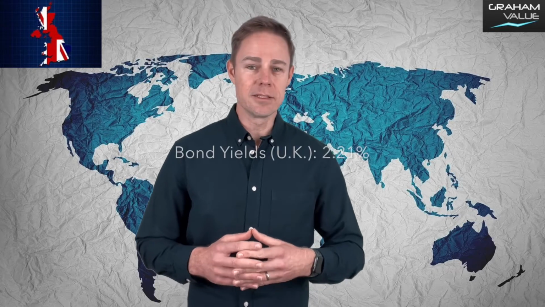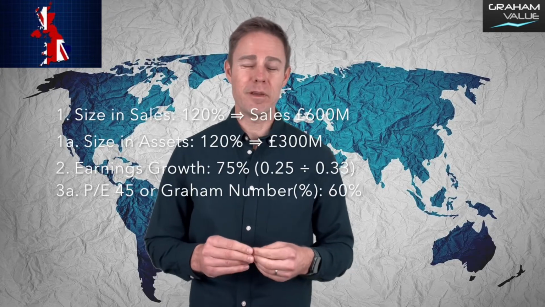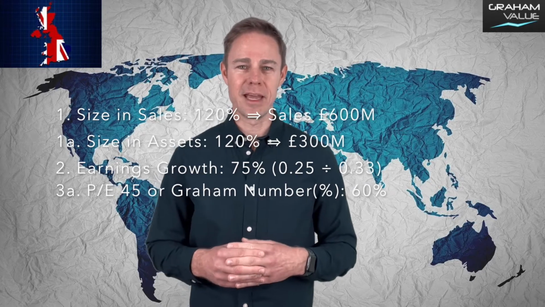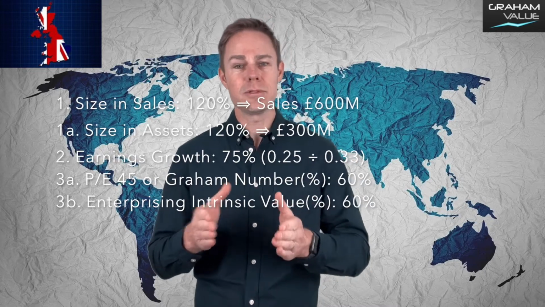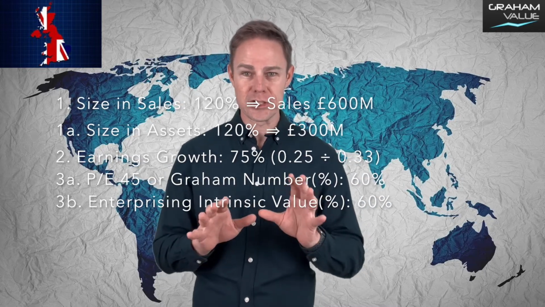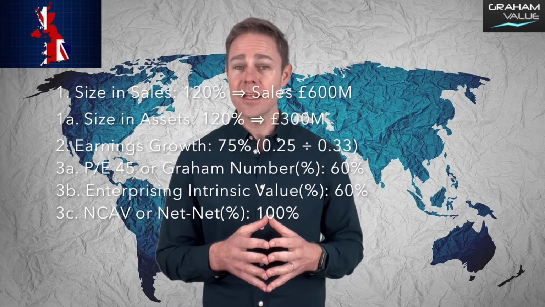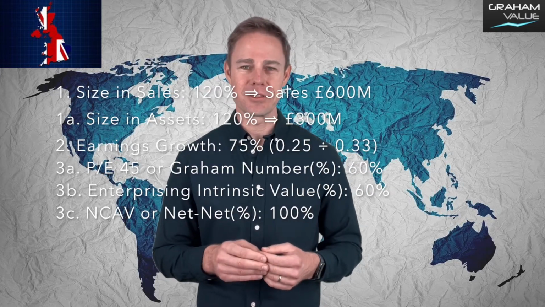Since bond yields in the UK are close to 2.21% in July 2022, this too allows for a PE ratio of up to 45, or a minimum Graham number percentage of 60% on Graham Value. Enterprising grade stocks too would need to have their intrinsic value percentage adjusted similarly to 60%, since both calculations are based on similar principles. Net current asset values are calculated using asset values alone, and so net grade stocks do not require having their intrinsic values adjusted.